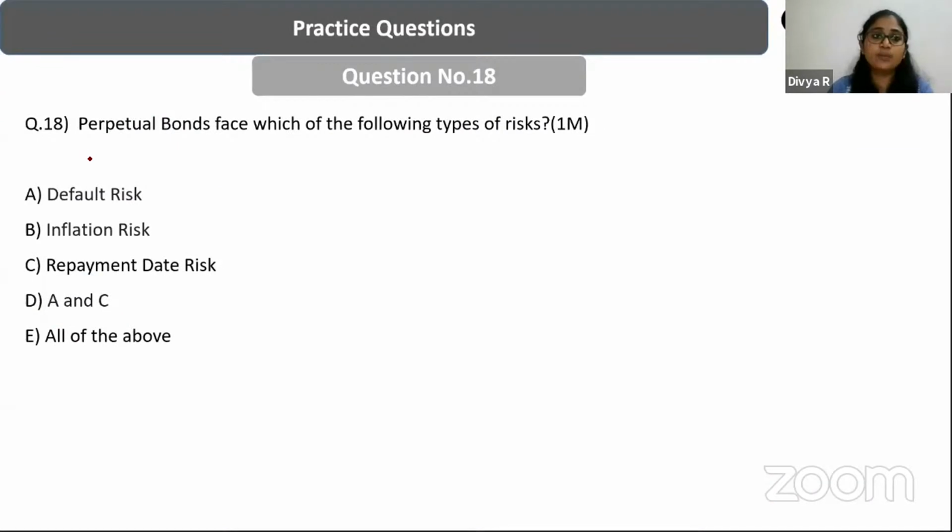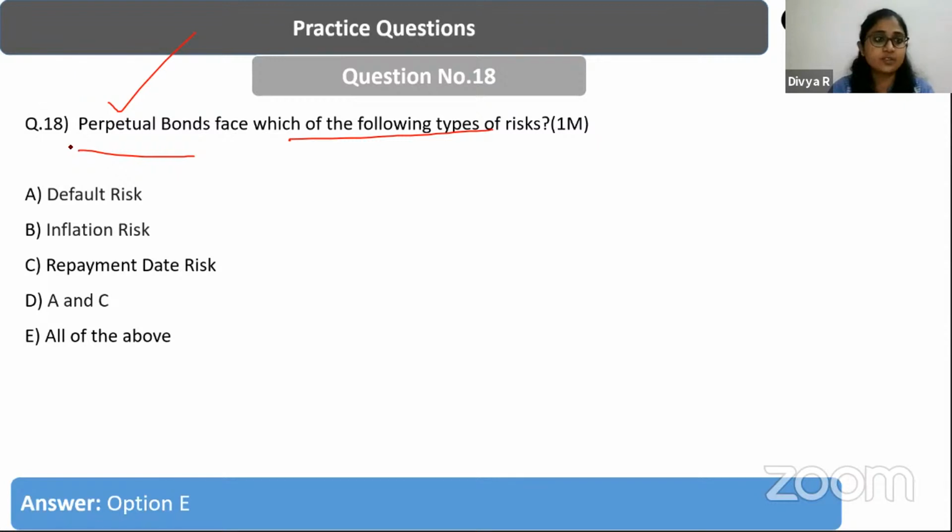Next question, perpetual bonds face which of the following types of risk? Yesterday also in yesterday's class, we've been speaking about perpetual bonds. So these are bonds with no maturity date, right? So what kind of risks do perpetual bonds face? A, default risk, B, inflation risk, C, repayment date risk, D, A and C, E, all of the above. So which kind of risks do perpetual bonds face?